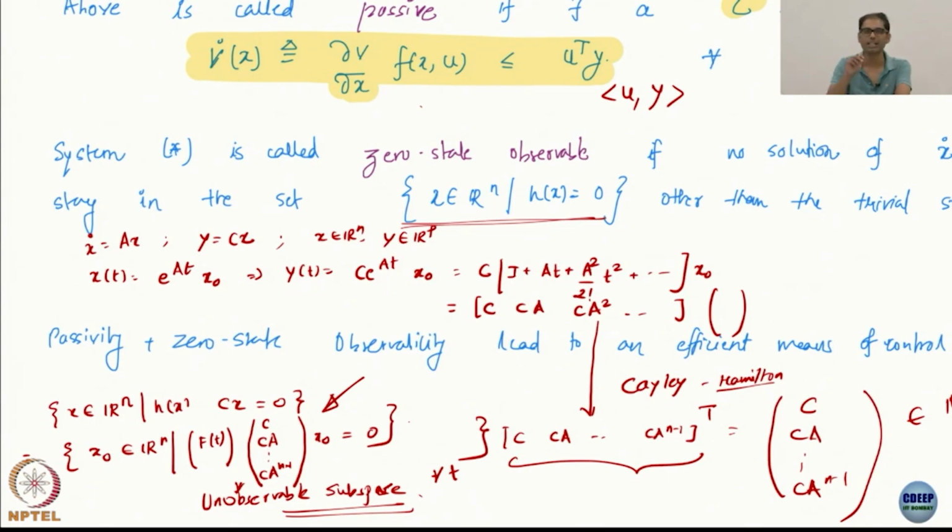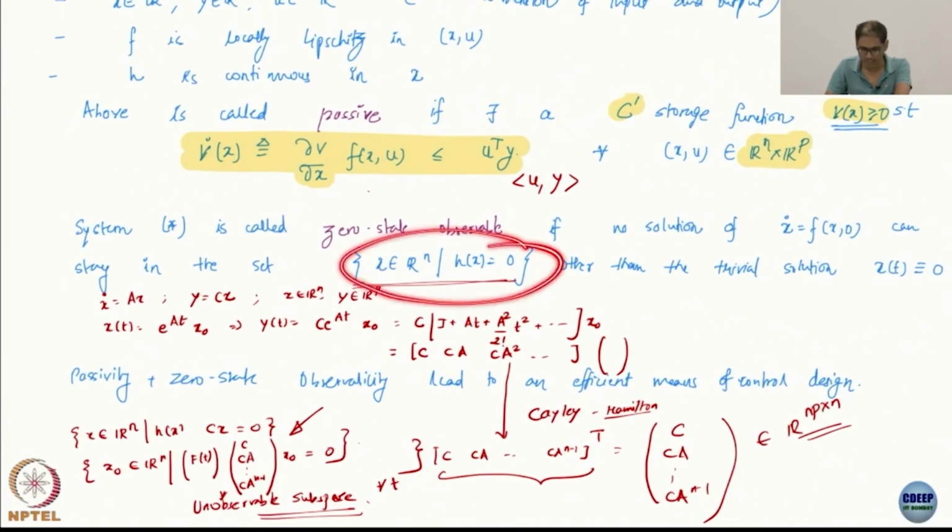For both initial conditions my measurements along the trajectory are 0. So I cannot distinguish the two initial conditions anymore. Which is why there can be no trajectory but the trivial trajectory in this set.